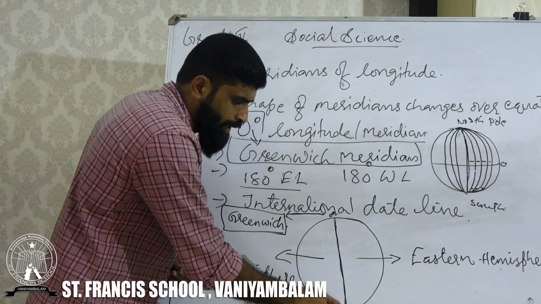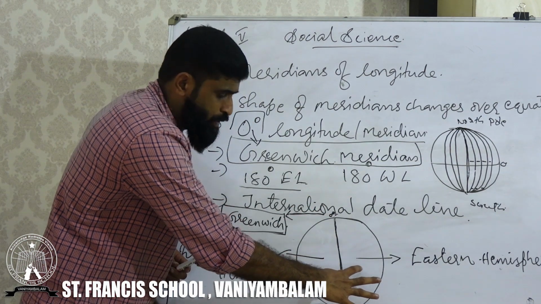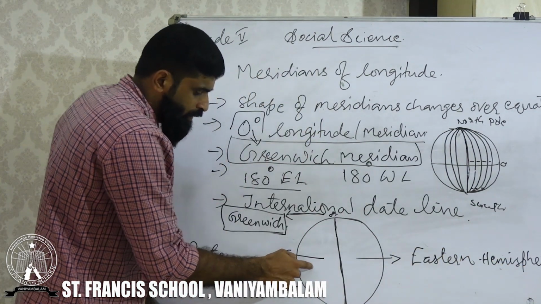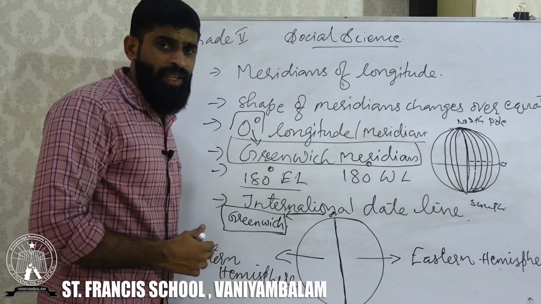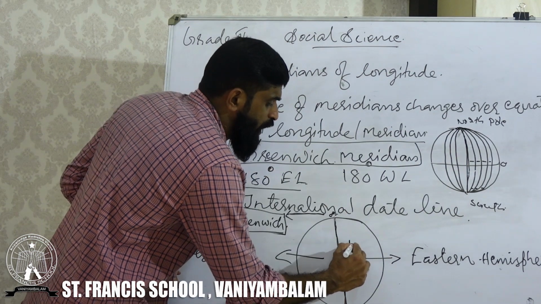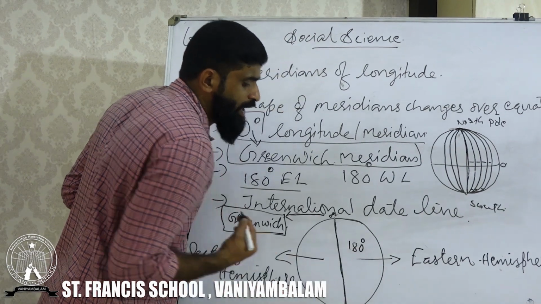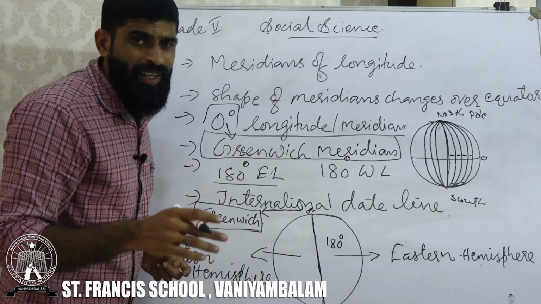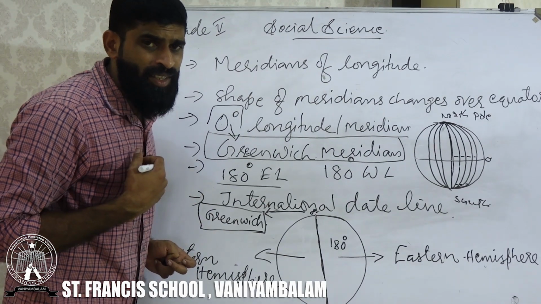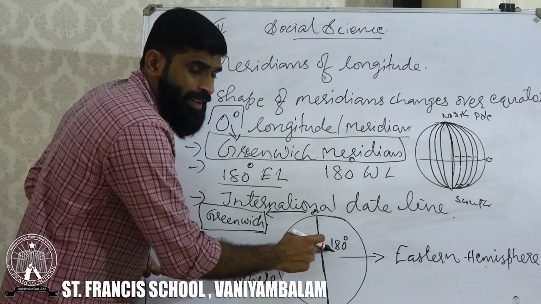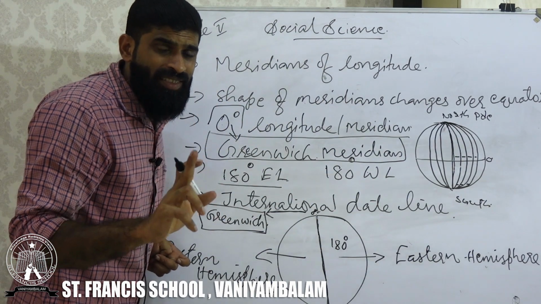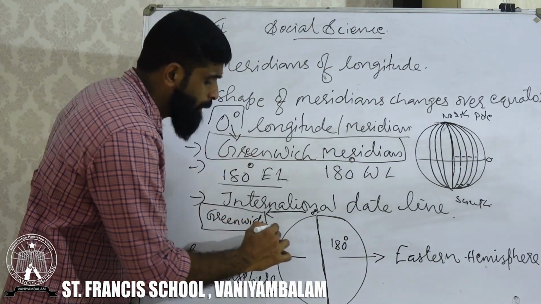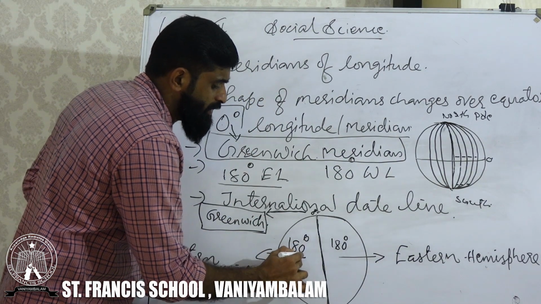The 0 degree meridian divides our earth into two equal halves. The right side is the Eastern Hemisphere and the west side is the Western Hemisphere. In the Eastern Hemisphere, how many meridians or longitudes are there? Tell me. 180 meridians are there in the Eastern Hemisphere.